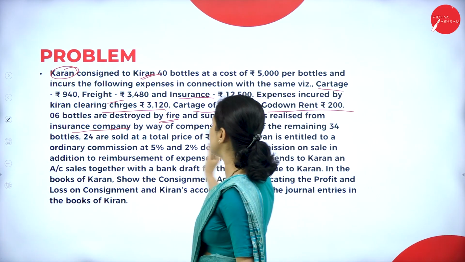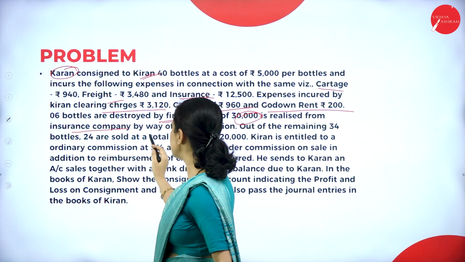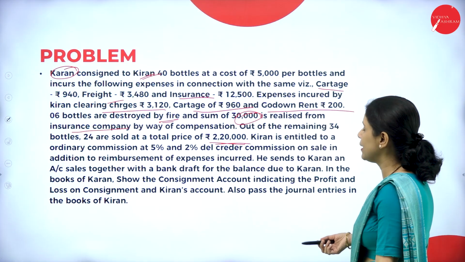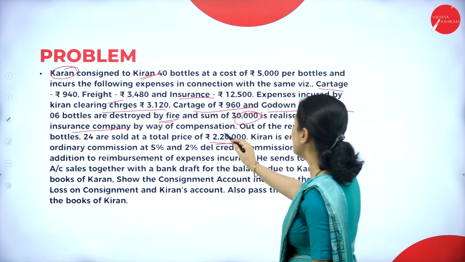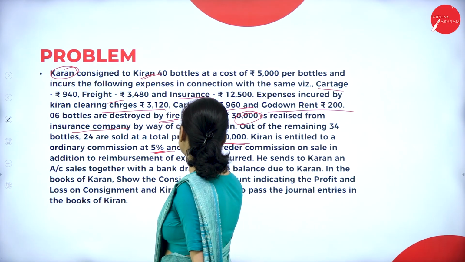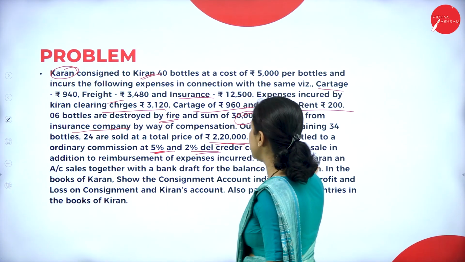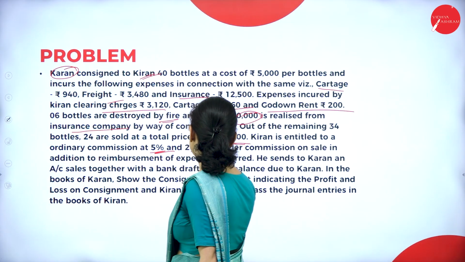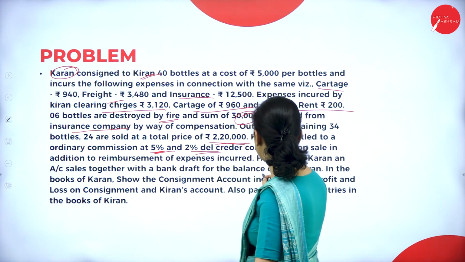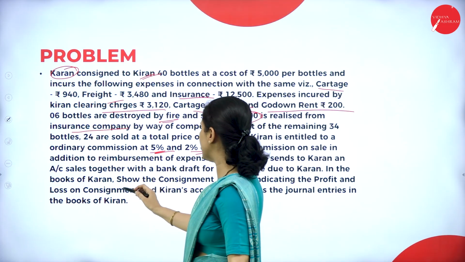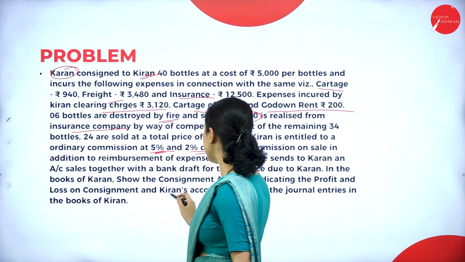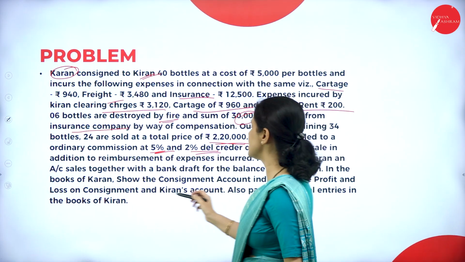Out of the remaining 34 bottles, 24 bottles sold at a total price of 2,20,000. So for how much money were the bottles sold? For 2,20,000. Kiran is entitled to an ordinary commission at 5% and 2% Del Credere commission on the sale, in addition to reimbursement of expenses incurred. He sends to Karan an account sales together with the bank draft for the balance due to Karan. In the books of Karan, show the consignment account indicating the profit and loss on consignment and Kiran's account, and also pass the journal entries in the books of Kiran.